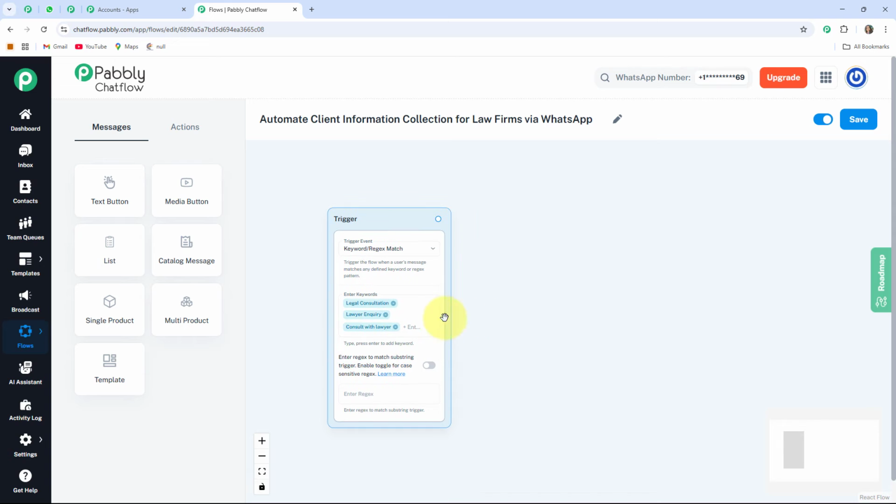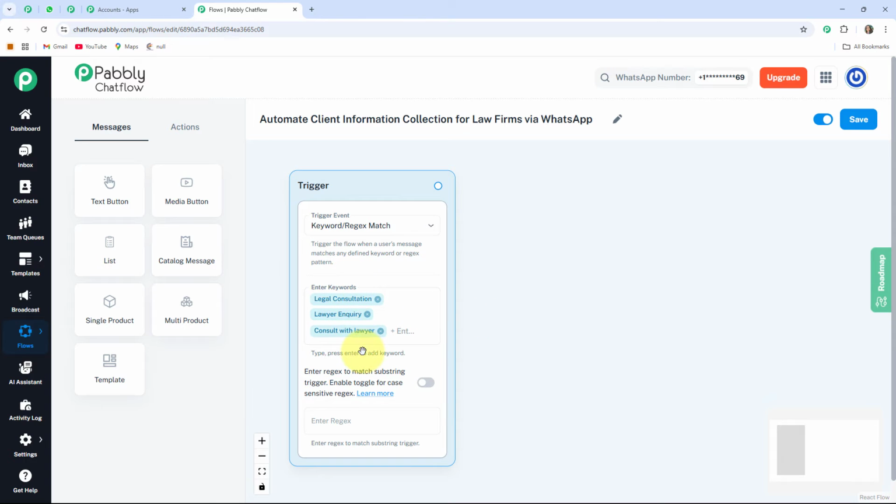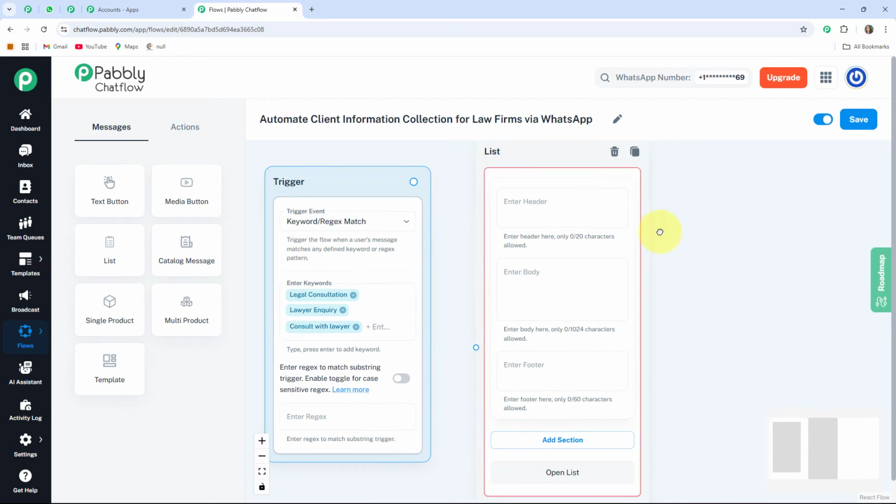After that, whenever my user will send any of this keyword to my WhatsApp business account of law firm, then my bot will automatically get triggered and respond to them. For that, I am taking one list button. I'll drag this box here.